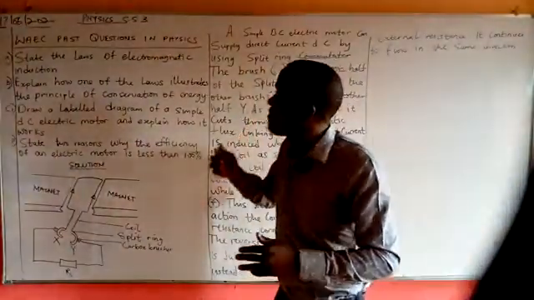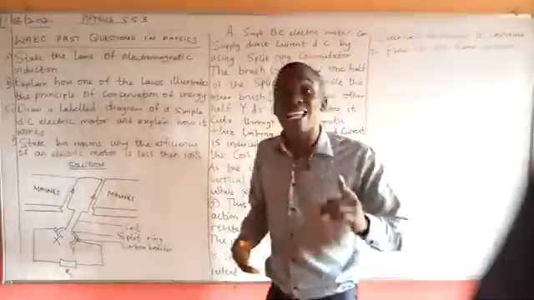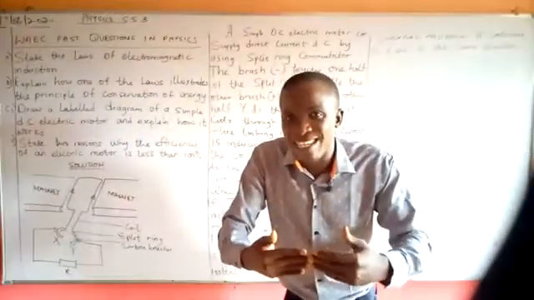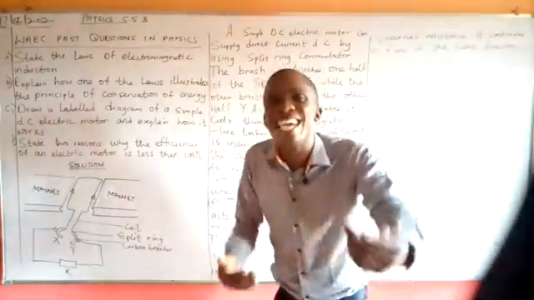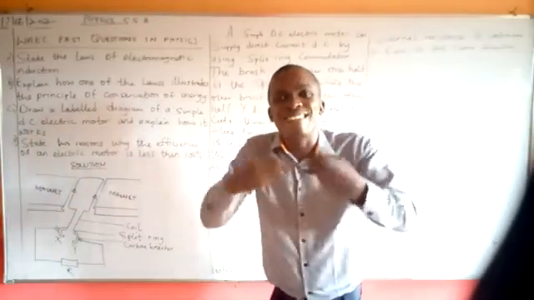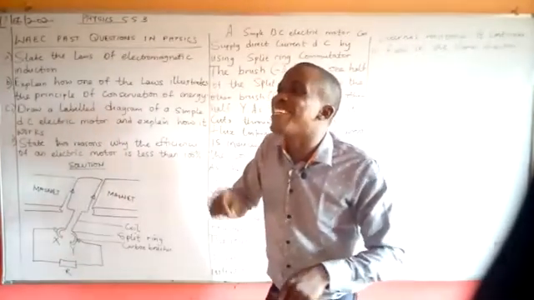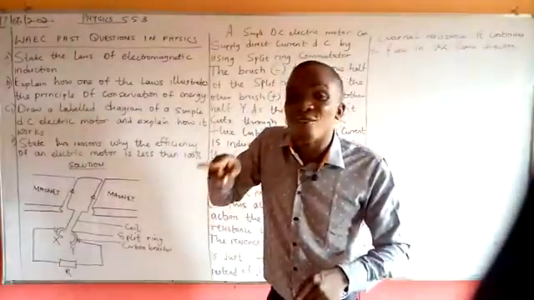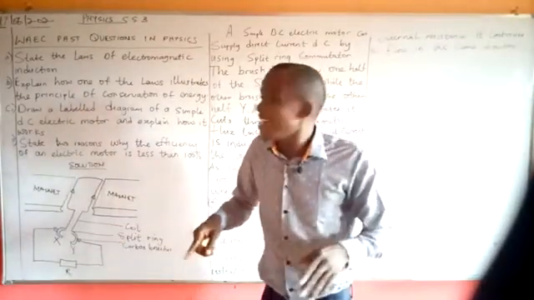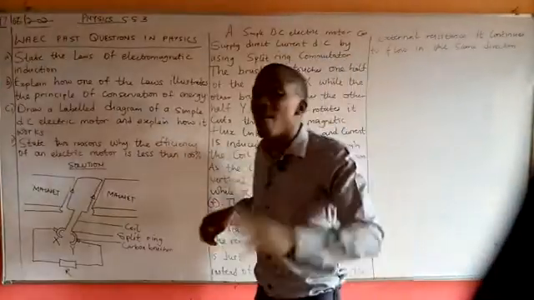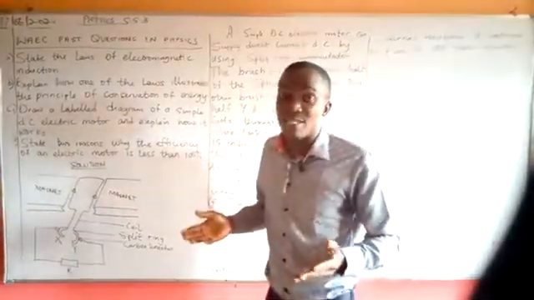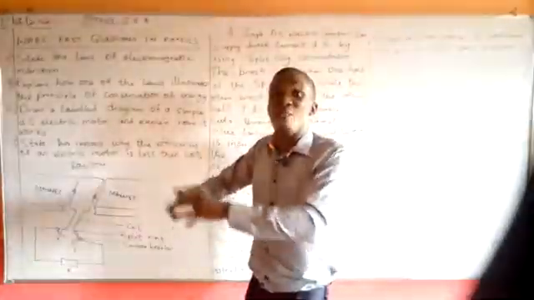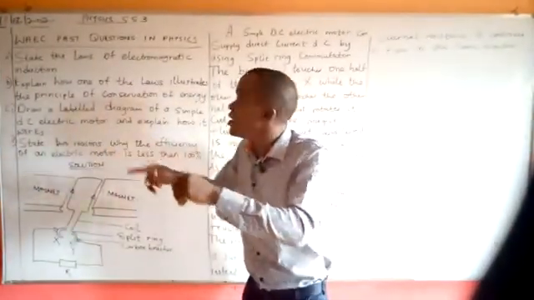Now I repeat, Faraday's law of electromagnetic induction states that when there is a change in the magnetic lines in a circuit, EMF is induced, and the strength of the EMF is directly proportional to the rate of change of the magnetic flux that is linked to the what? To the circuit. That's the Faraday law of electromagnetic induction. What it's trying to tell us is that the strength of the induced EMF is directly proportional to the magnetic flux that is linked into the circuit.